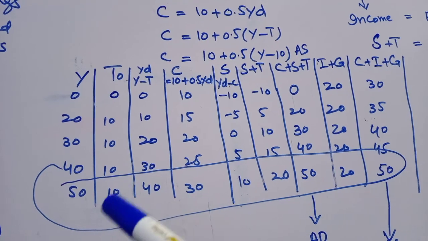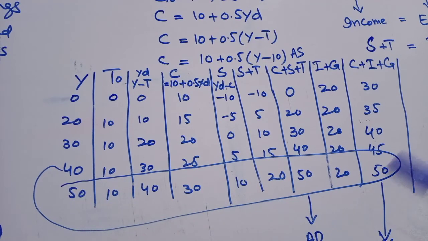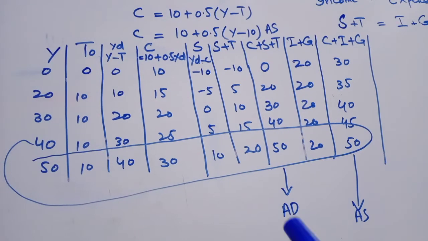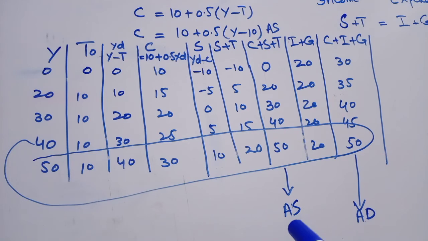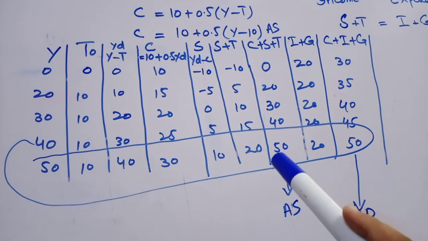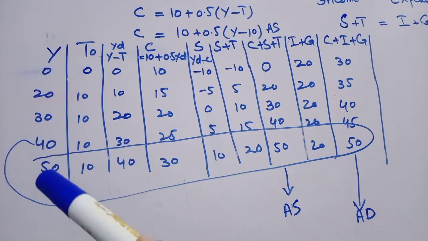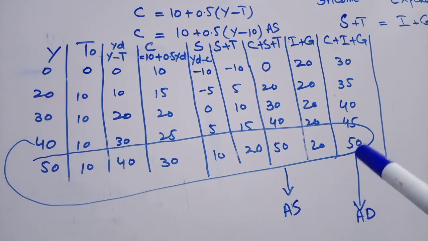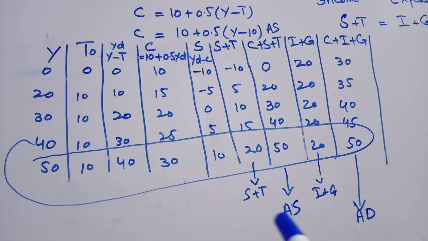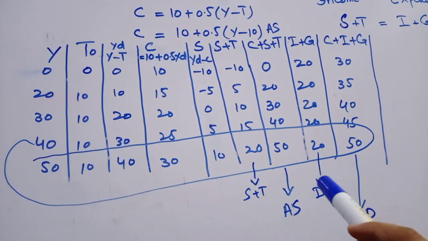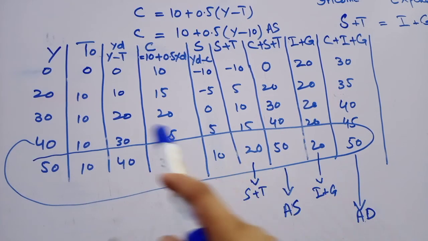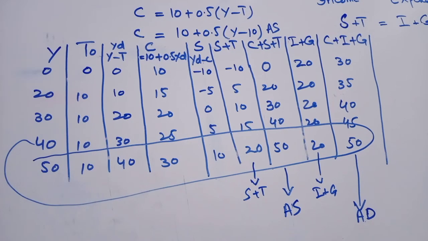Notice one thing, at this level of income, that is 50, aggregate supply C plus S plus T and aggregate demand C plus I plus G, both are 50. Yani at this level of income, aggregate supply is equal to aggregate demand. This is the equilibrium point of economy. And also at this level of income, S plus T is equal to I plus G. This is the equilibrium point of an economy where aggregate supply is equal to aggregate demand, S plus T is equal to I plus G.